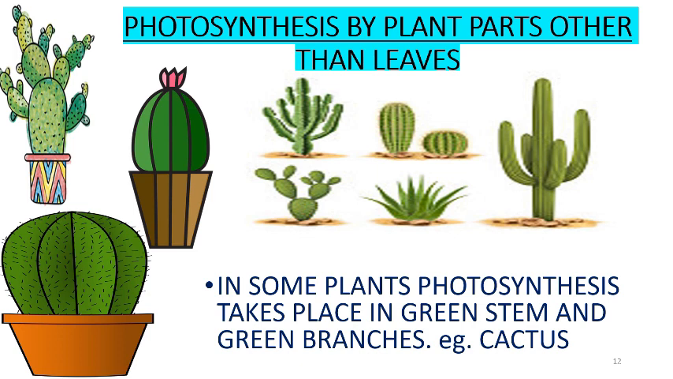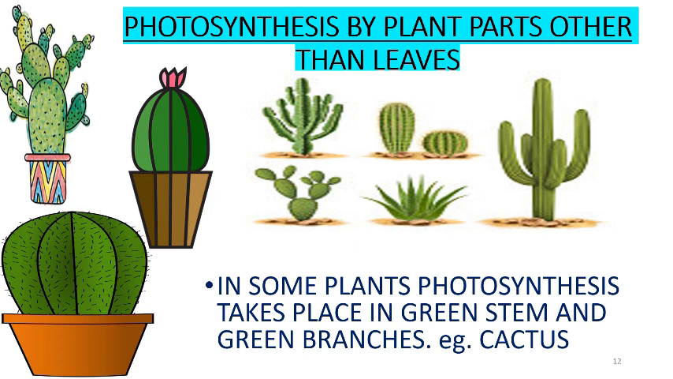Photosynthesis by plant parts other than leaves. Normally, photosynthesis takes place only in the leaves of plants. In some plants, however, photosynthesis also takes place in other parts of plants such as green stems and green branches. The green stems and green branches can do photosynthesis because they contain chlorophyll.